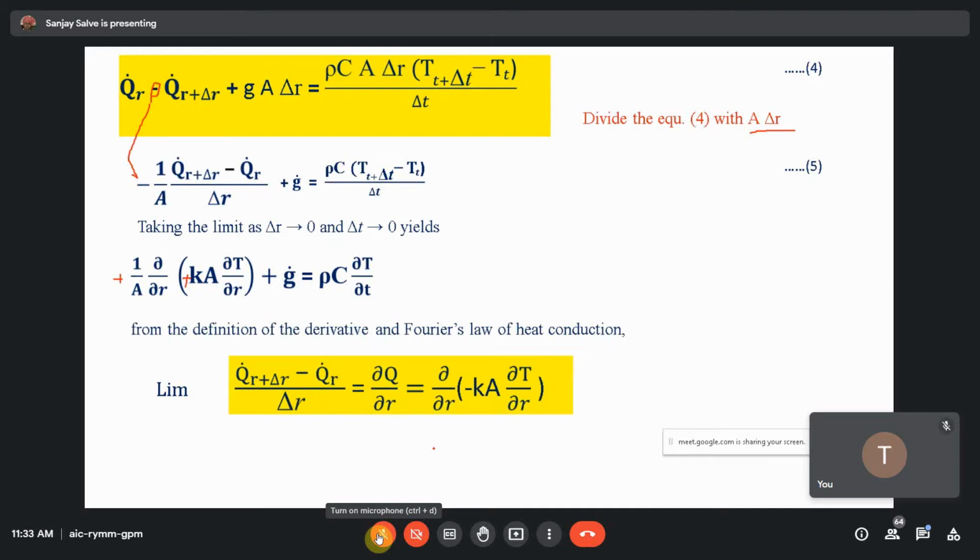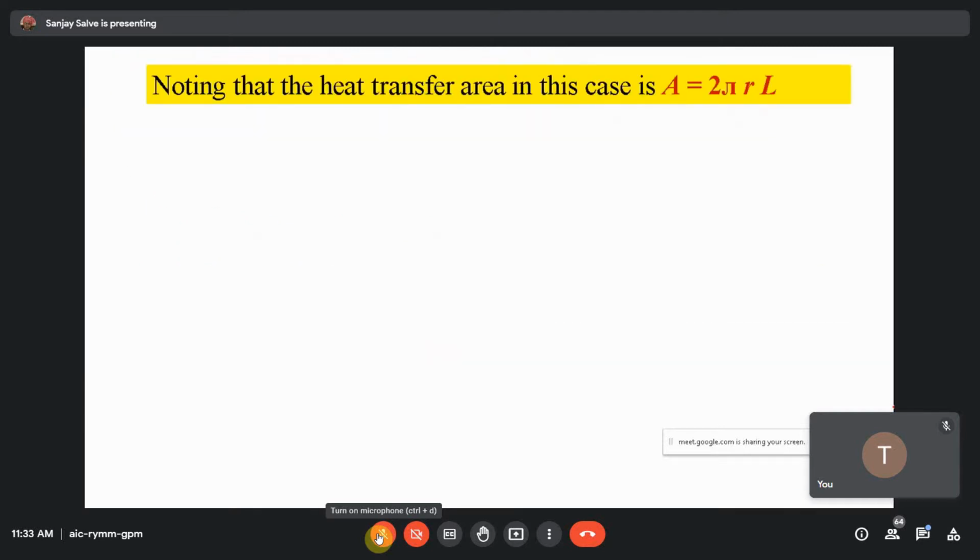Or as per the definition of the partial derivative, you have Q R plus del R minus Q R upon del R, where you have to put the value of Q in this equation. So this is equation number 7. Now come to the areas. In the previous case, when there was a slab, the area was always constant in the flow direction. But here, when you consider the radius, the area will change. So that area A is 2 pi R L.